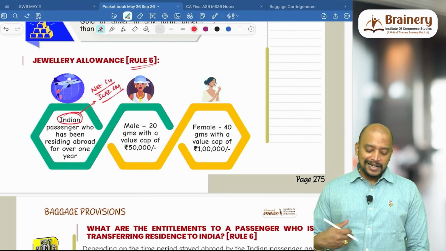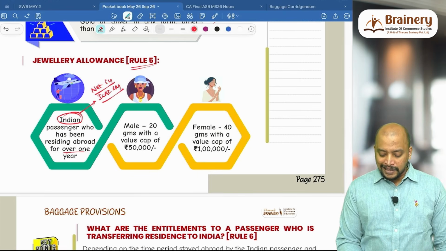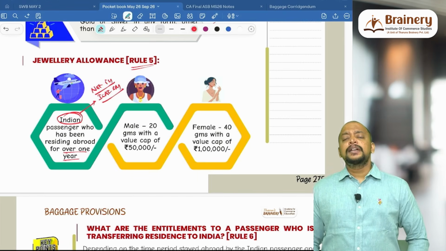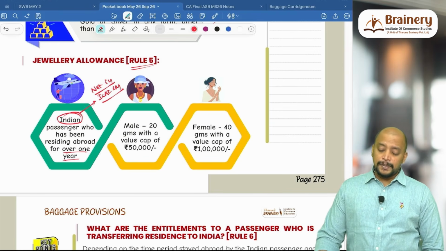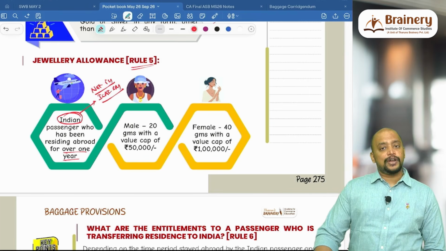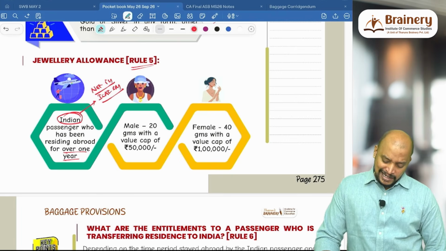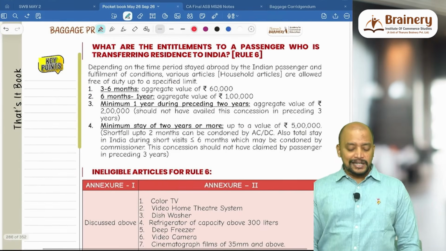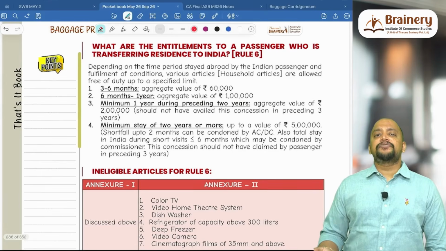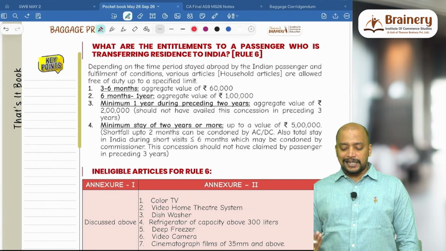Passenger who has been residing abroad for more than 1 year: male passenger 20 grams, subject to a value cap of 50,000; female passenger 40 grams with a value cap of 1 lakh. That should be taken. And next, Rule 6, that is, a passenger who is transferring their residence, depending upon the period for which they stayed abroad. So it should be taken.